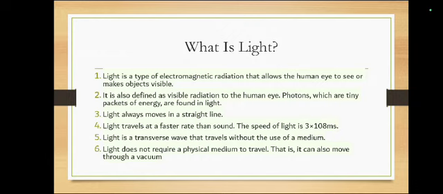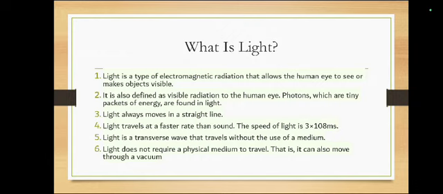Light is a type of electromagnetic radiation that allows the human eye to see or makes objects visible. It is also defined as a visual radiation to the human eye. Photons, which are tiny packets of energy, are found in light. Light always moves in a straight line. Light travels at a faster rate than sound. The speed of light is 10 to the power 8 meters per second.